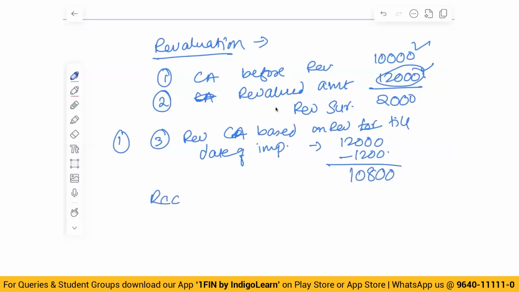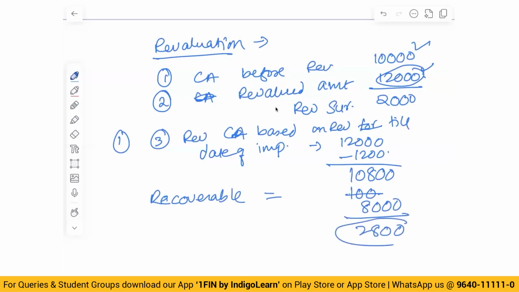Let us say the recoverable amount on this date is 8,000 only. So the impairment loss is 2,800. Out of this 2,800, you will first utilize the revaluation surplus and the balance will be transferred to P&L.